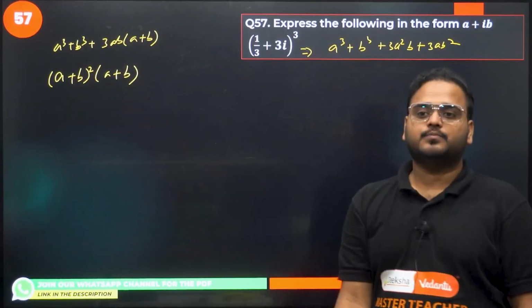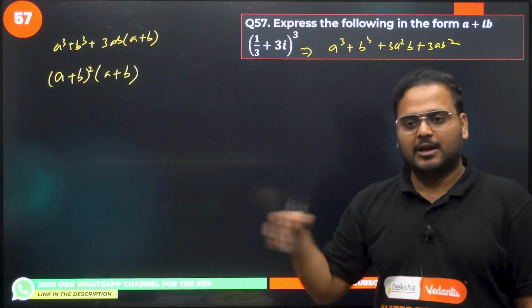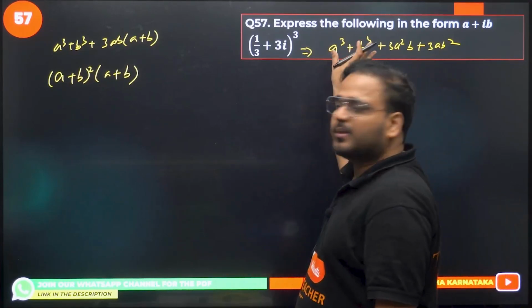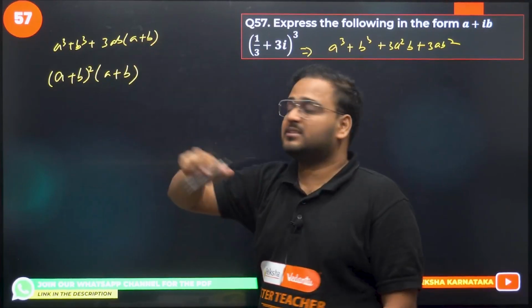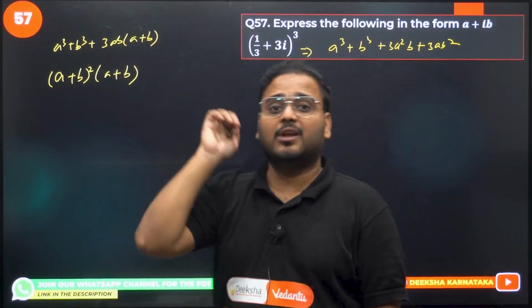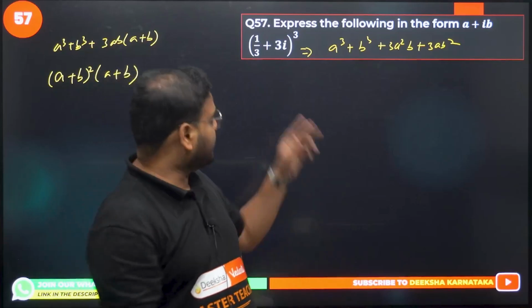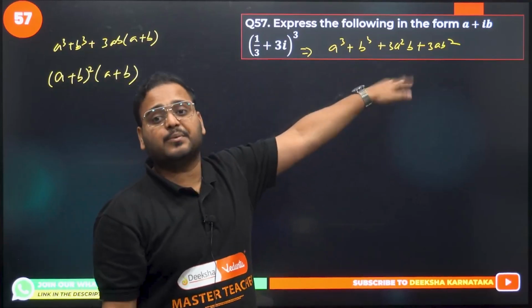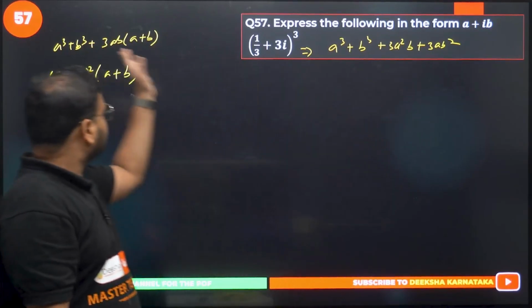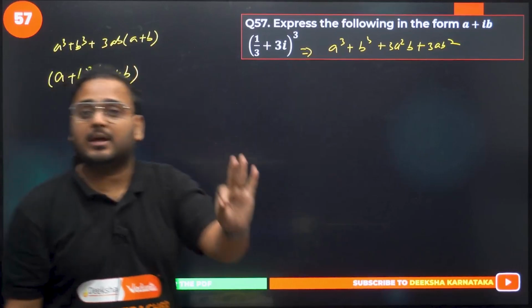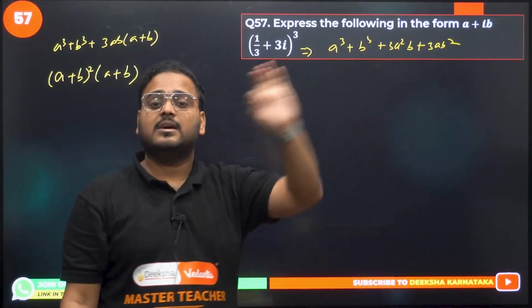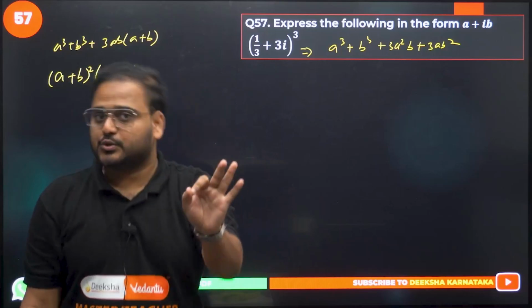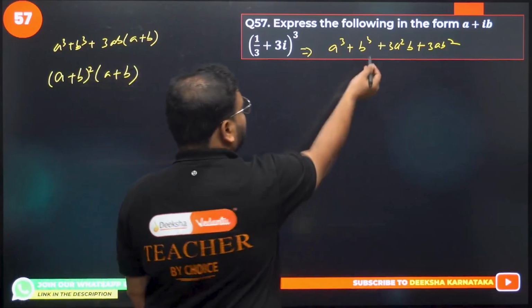I'm telling you, I have tried all the methods. I know all the methods. Of course, this is going to be the fastest. You can try to solve this, you will get the same answer, but this is going to be the fastest, and you'll have fewer chances of making mistakes. So if you think that you don't remember this formula, please remember this formula. You can get the answer from the other methods, but it will take a lot of time and you might make mistakes. Use this method, you'll have no chances of making mistakes, and you just have to remember the formula. Please do it. Okay, have a look. If you don't remember the formula, don't worry.